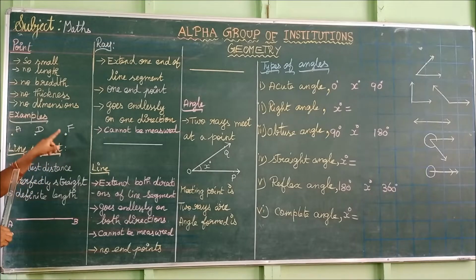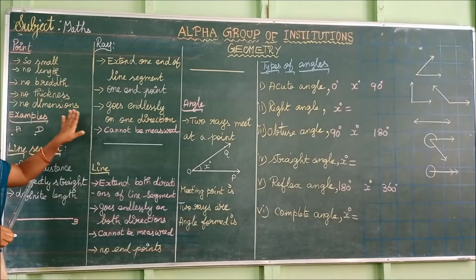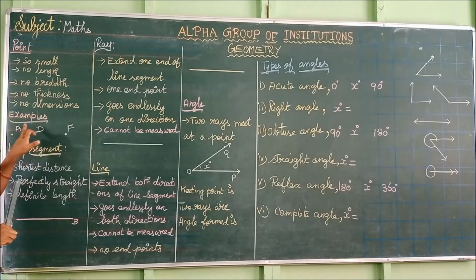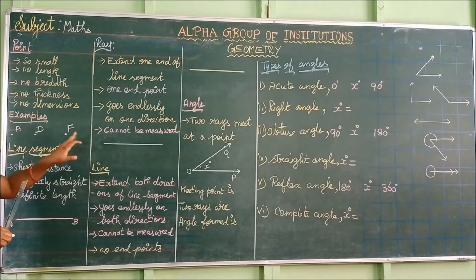So point means it is a very small thing. It has no length, no breadth, no thickness. Simply we can say it has no dimensions. So we are using capital letters to denote the point.